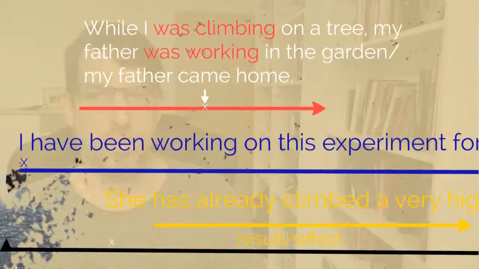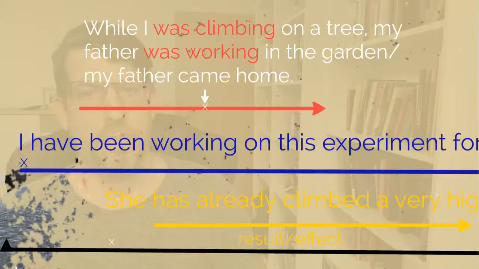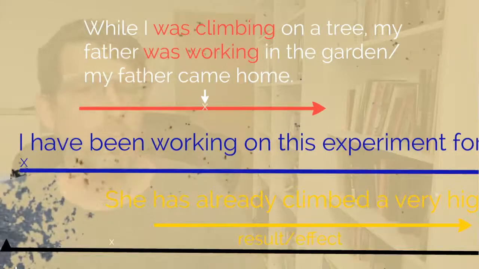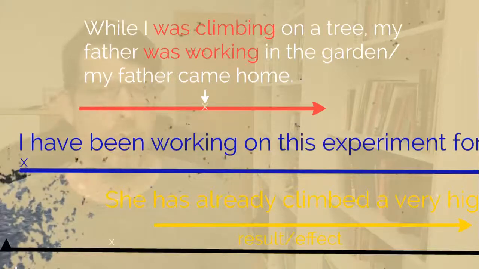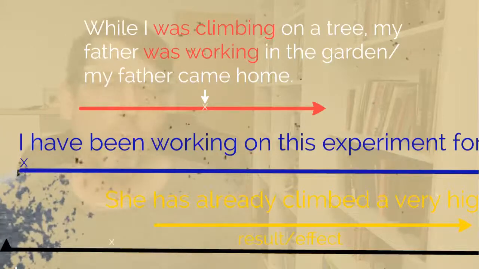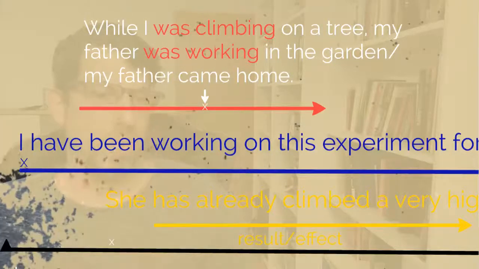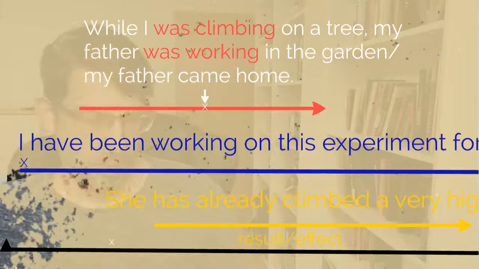And the last aspect, the past progressive, in our example, while I was climbing on a tree, my father was working in the garden. So 2 actions happening at the same time. Or while I was climbing on a tree, my father came home. So something new happened, which then is expressed in the simple past.